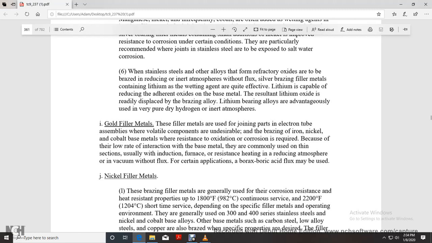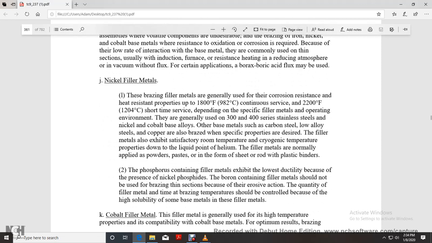Alright, gold filler metals. These filler metals are used to join parts of electronic tube assemblies with a volatile component that is undesirable, brazing iron, nickel, and cobalt base metals where resistance to oxidation and corrosion is required because of the low rate of interaction with the base metal. They are commonly used with thin sections, usually in an induction furnace, with resistance heating in a reducing atmosphere or a vacuum, without flux. For certain applications, boric and boracic acid must be used.